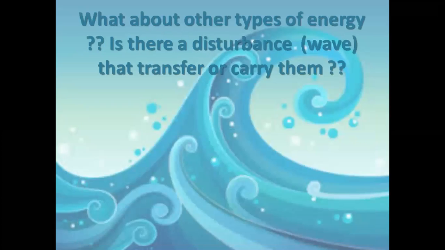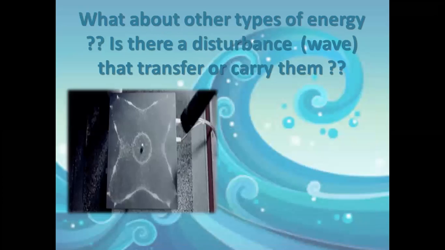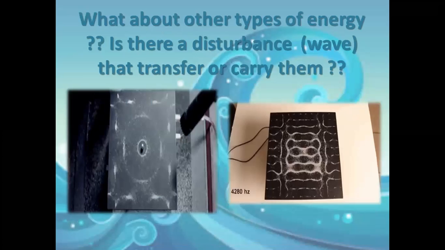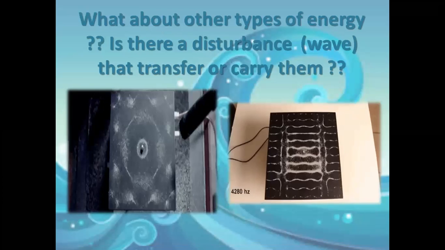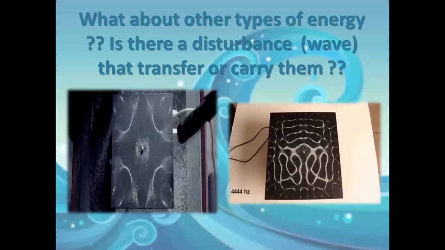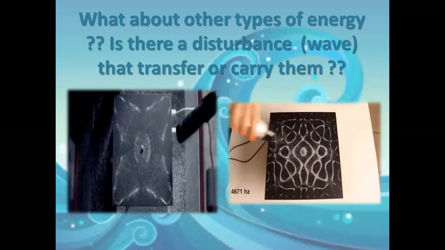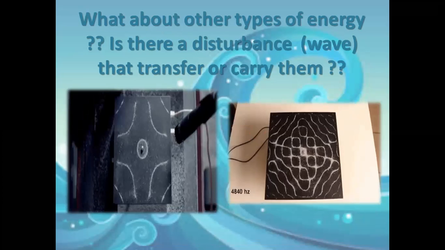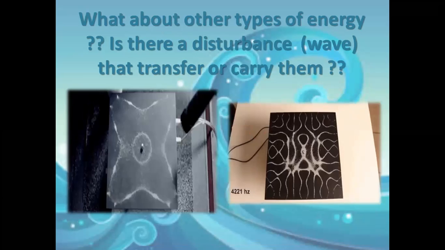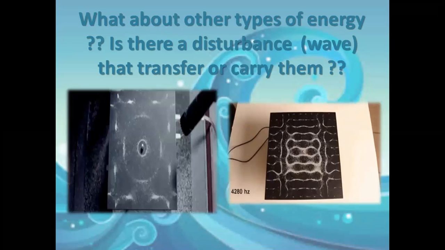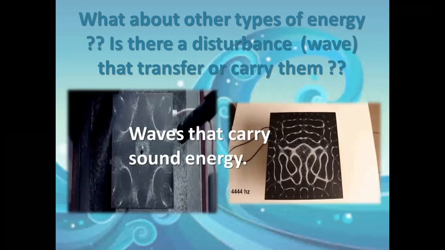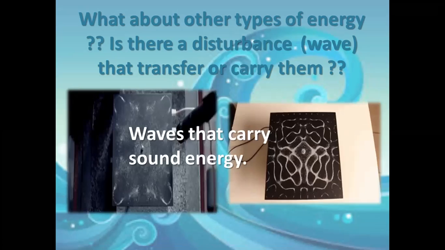What about the other types of energy? Is there a wave or a disturbance that carries them from one place to another? Those speakers, they bring some salt and place it over the speakers, and then they turn it on. Once they turn it on, they saw the sand moving in random patterns, as you're saying. These are the sound waves. This is the disturbance that carries the sound energy.